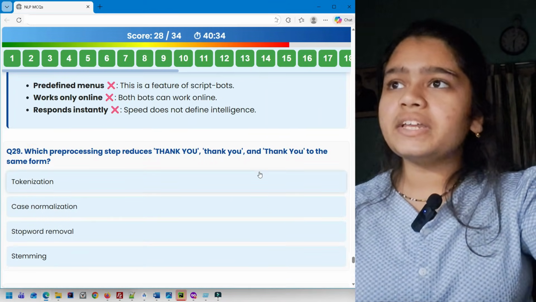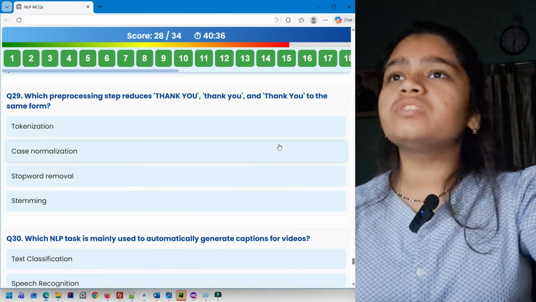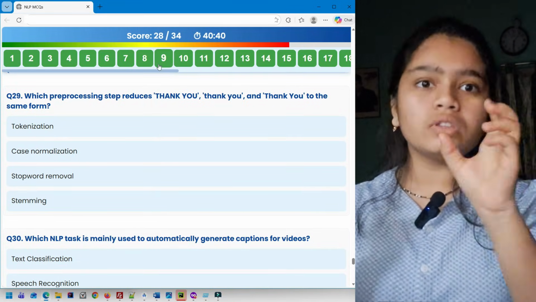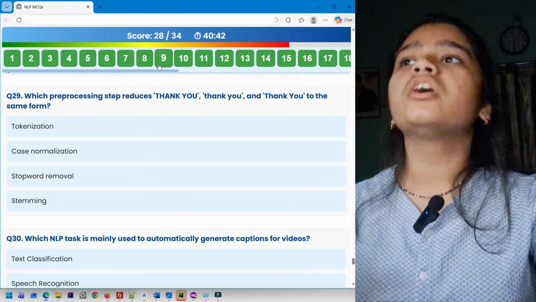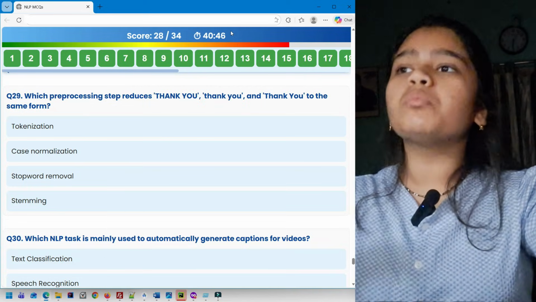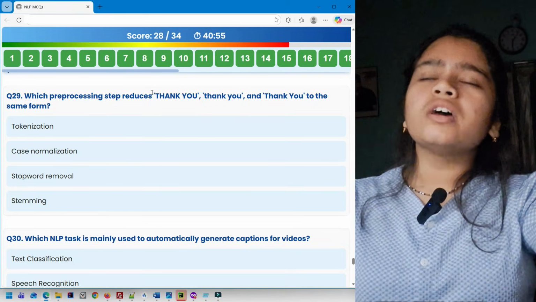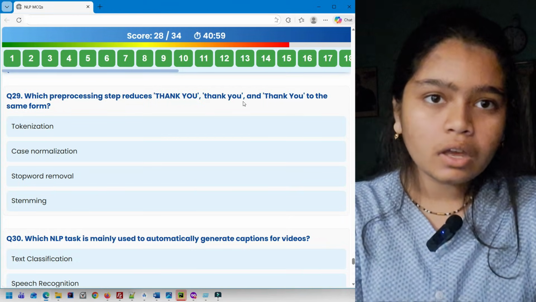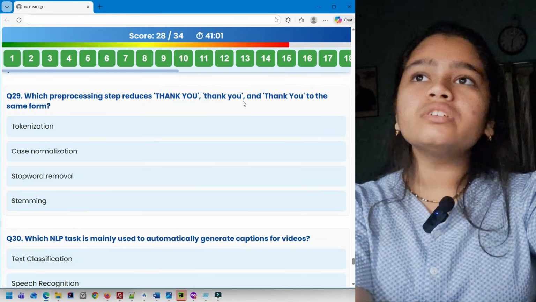Next you have question 29. Which pre-processing step reduces "THANK YOU" in caps, "thank you" in lowercase, and "Thank you" just read it, to the same form? Tokenization, case normalization, stop word removal, stemming. It says these 3 forms of thank you reduce to the same form.